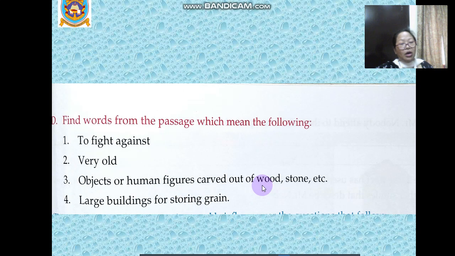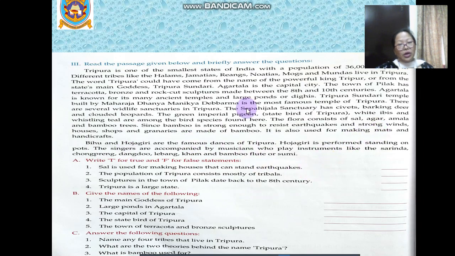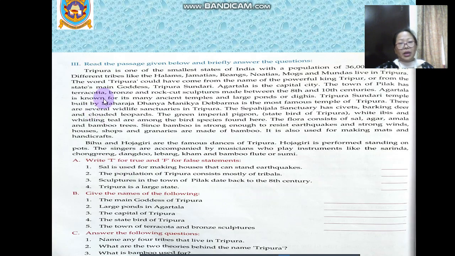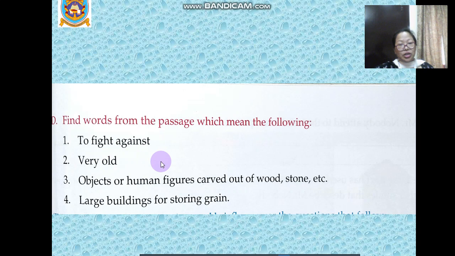Okay, then find words from the passage which mean the following. To fight against. You can read the passage again and find out the meaning here. It does not talk of any fighting here, but it says that bamboo is strong enough to resist earthquake. So here it will be resist. Very old is ancient. Here it is mentioned, many ancient temples. So it is ancient.